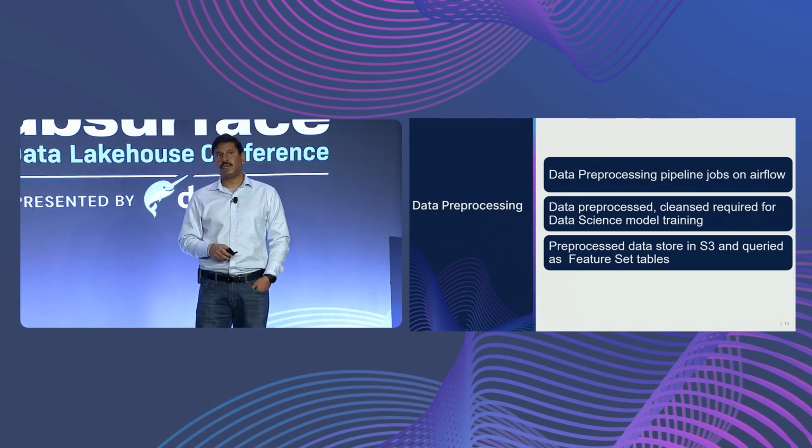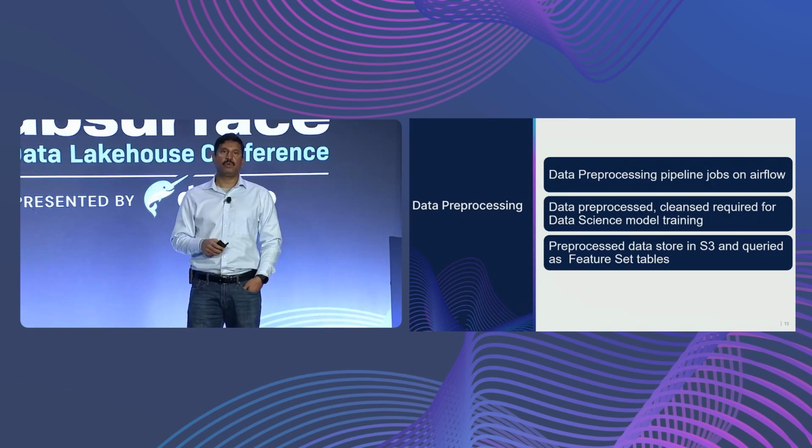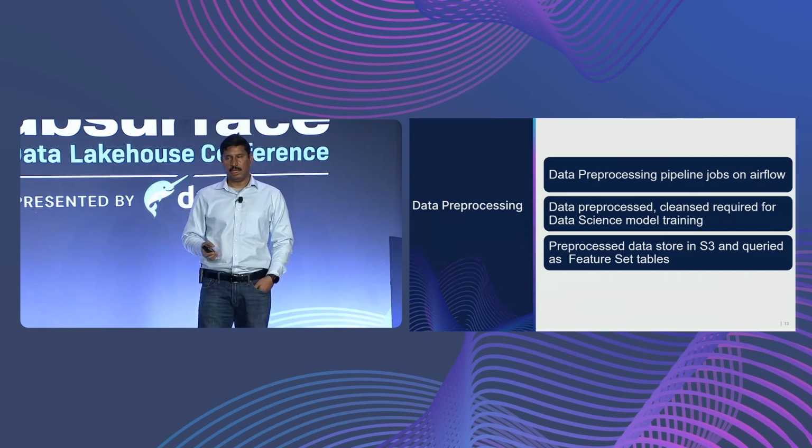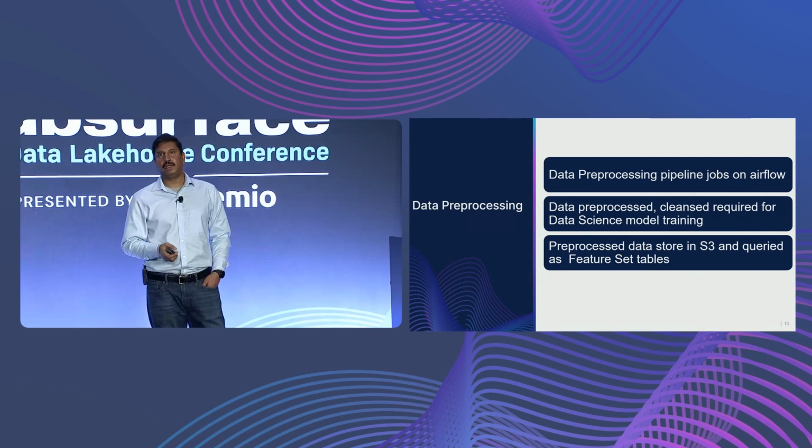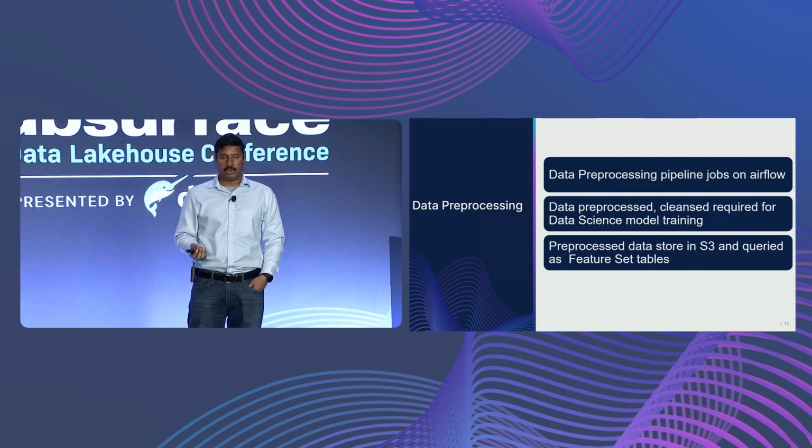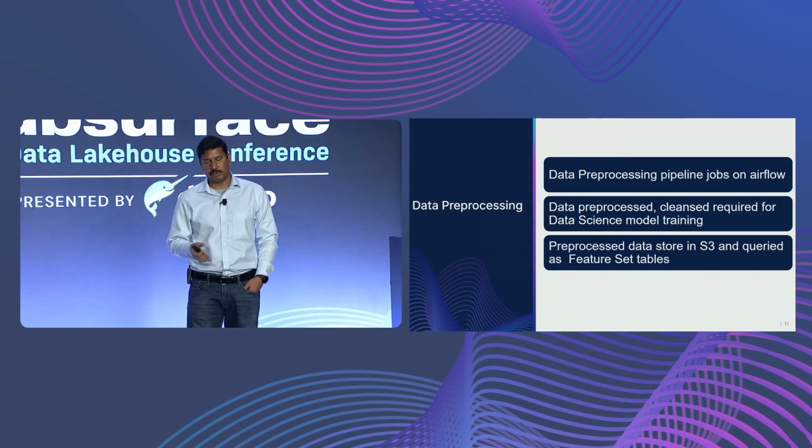We store this data again in S3, and it can be queried as feature set tables. The model training and inference jobs mainly hit the data pre-processing layer. Right now we don't have a separate feature store as such, but we are using Dremio itself like a feature store here.